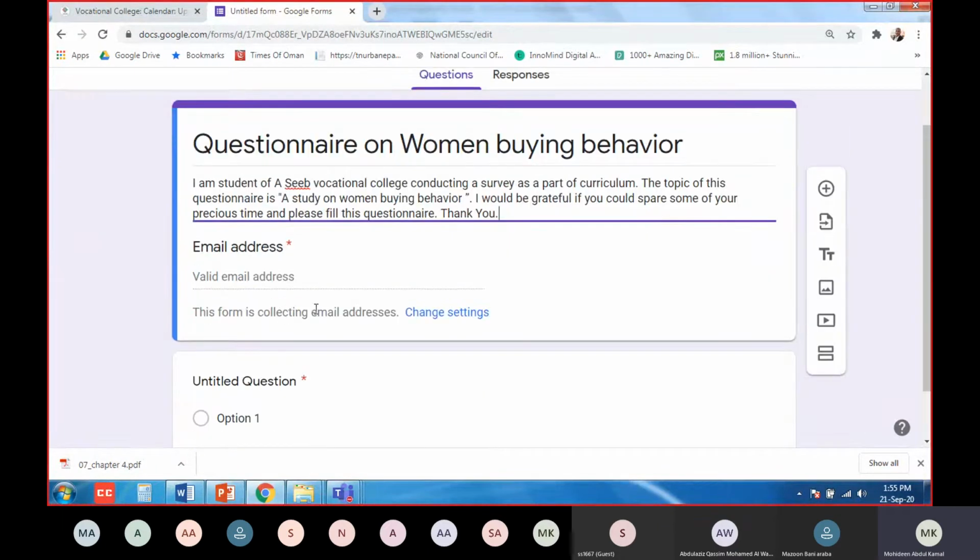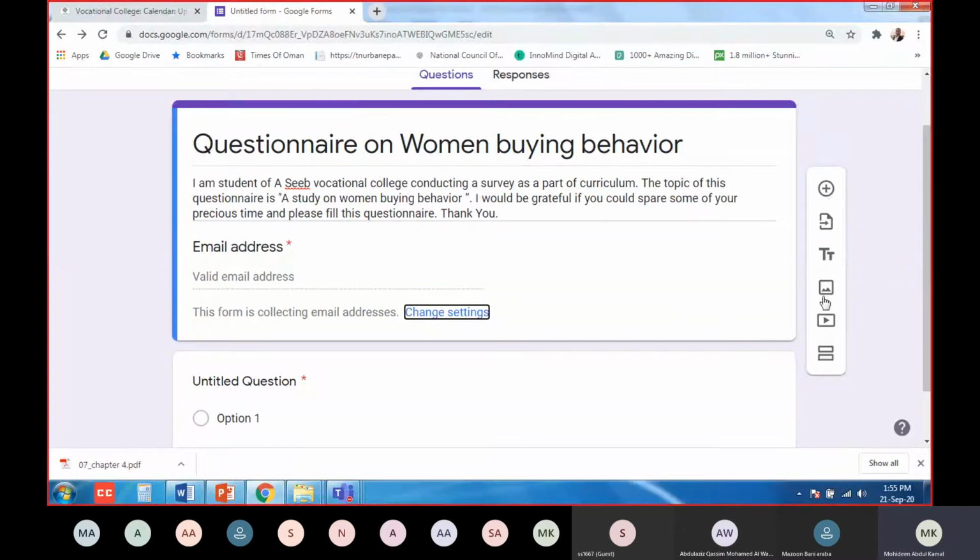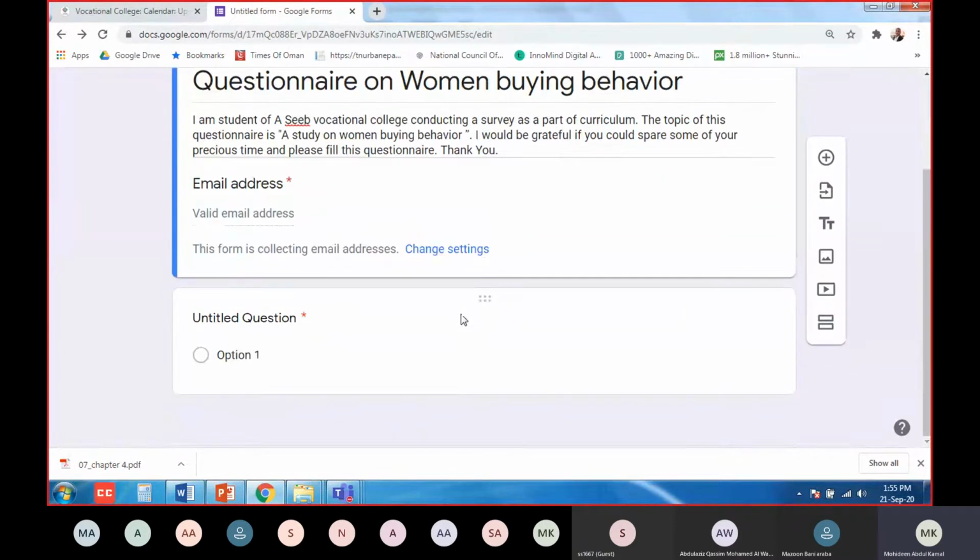Now, automatically, when you go inside, this email address will be provided there. This will be there automatically. Whether you ask or don't ask, this email address will be provided. If you want, you can change these settings, or if you don't want, you can close it. Now, this is the first one. Email address will be added. Now second.